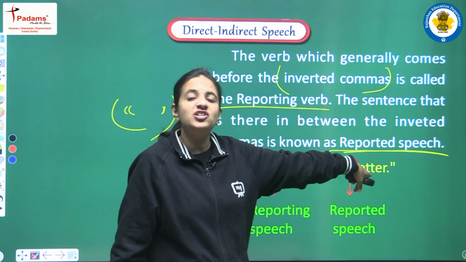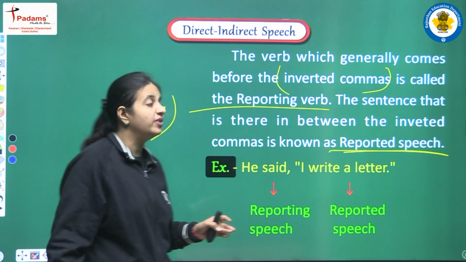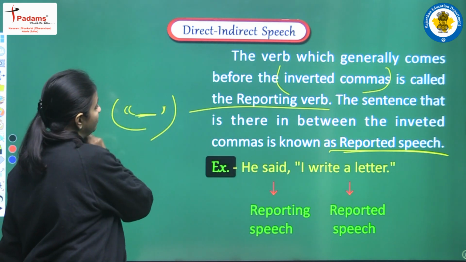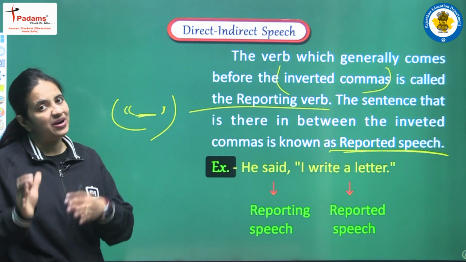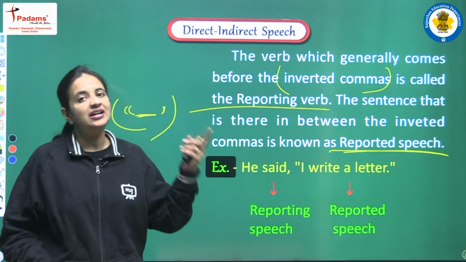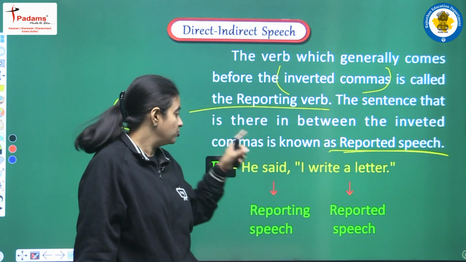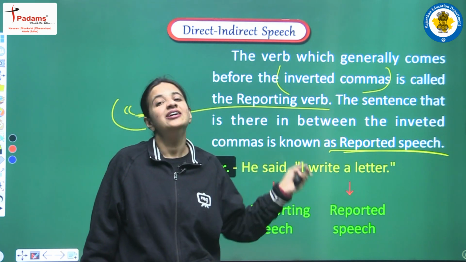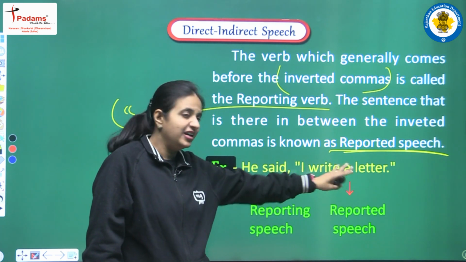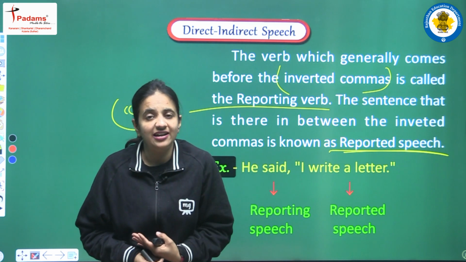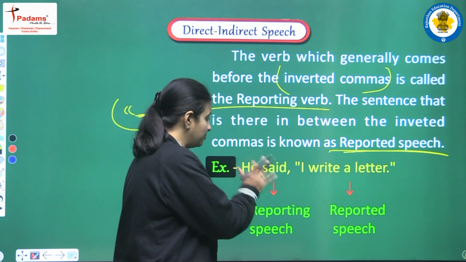It means जो reported speech है वो हमेशा कहाँ होगा? That will be always and always in between the inverted commas. इन दोनों inverted comma के बीच में जो sentence लिखा गया है that is known as reported speech, and the part that is outside the inverted comma is known as reporting speech, or we can say reporting verb. Okay, so now finally we are having one example here. We are having one sentence that is related with direct speech. After reading this sentence we will have a better understanding related with this topic.